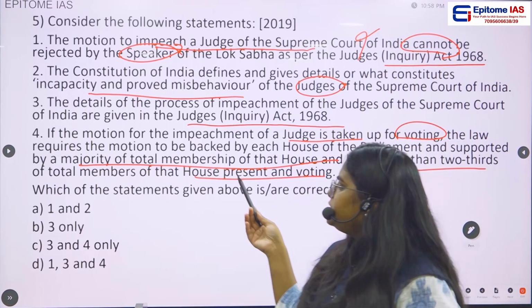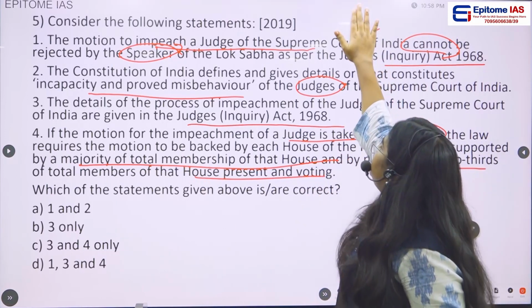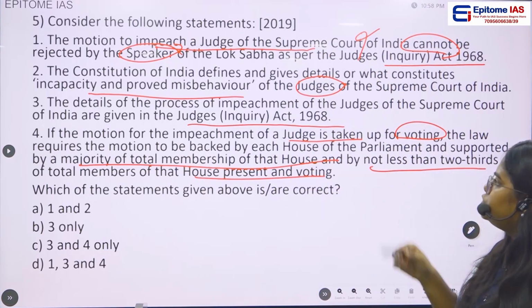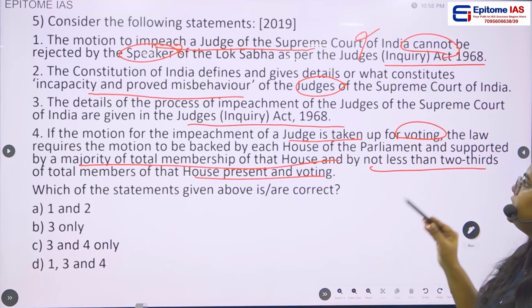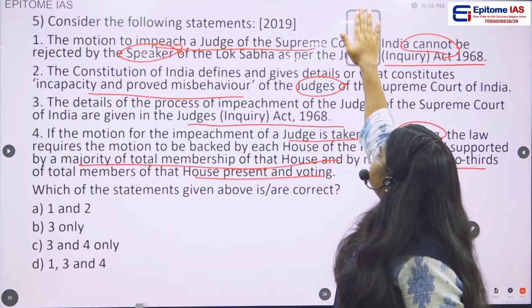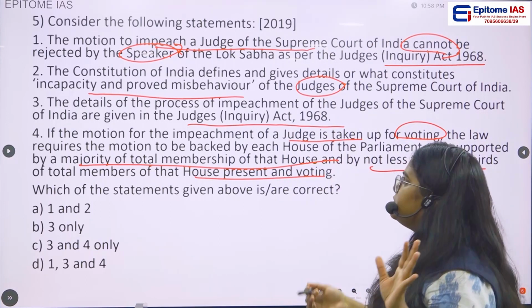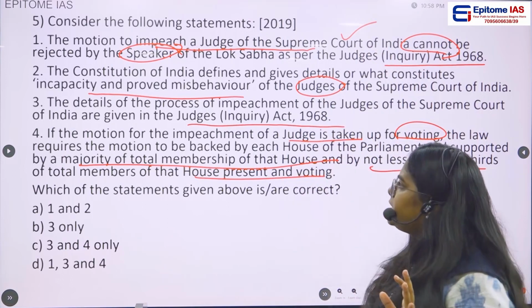Then second statement, the Constitution of India. Okay, this statement is a correct statement. Why? Because they are technically saying the motion to impeach a judge of Supreme Court of India cannot be rejected by the speaker. Yes, it cannot be rejected by the speaker. So yes, this statement is a correct statement.